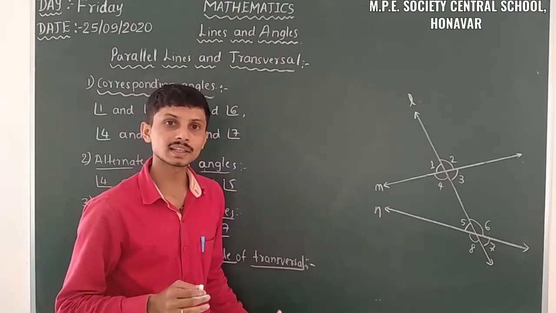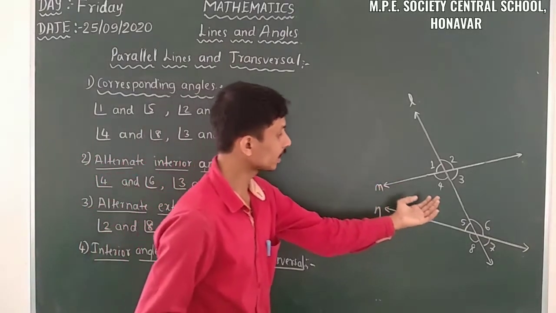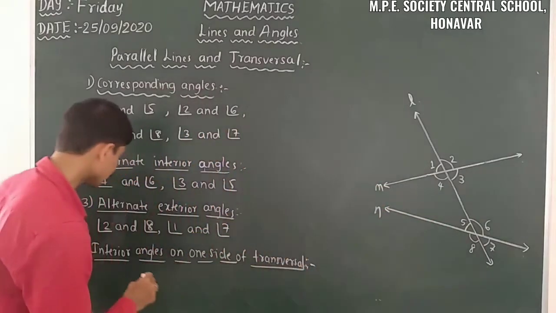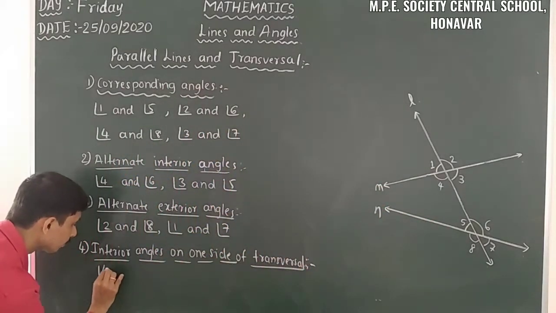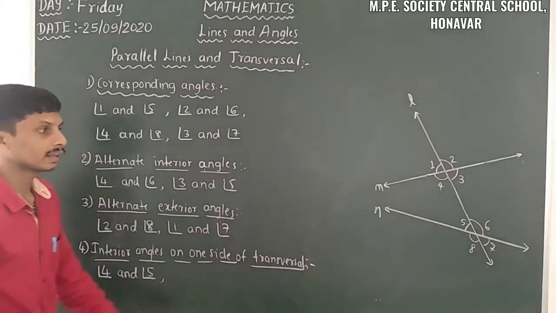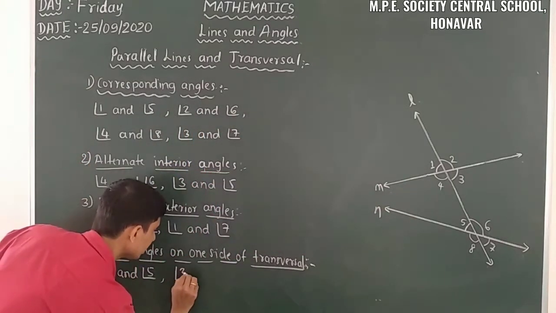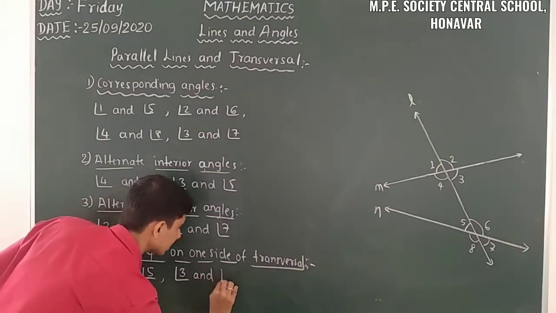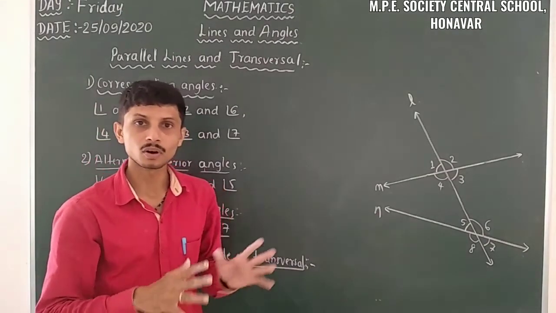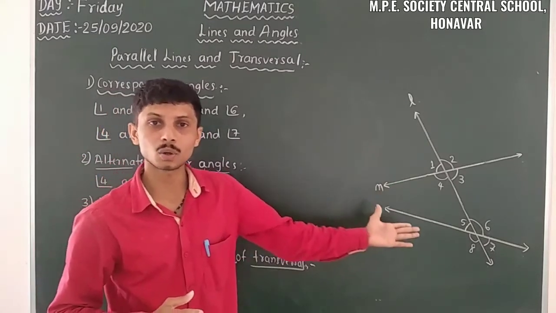So let us take those. On this side of the transversal we have 4 and 5. So angle 4 and angle 5 are the interior angles on the one side, and another pair is angle 3 and angle 6. So these are the categorization of all the types of angles in this case of a transversal.